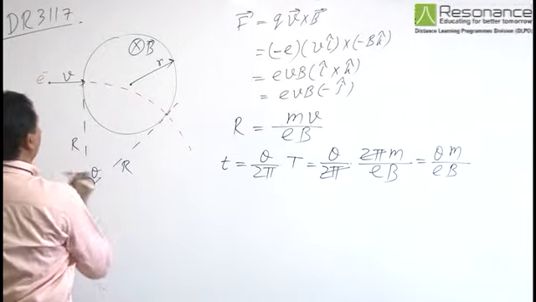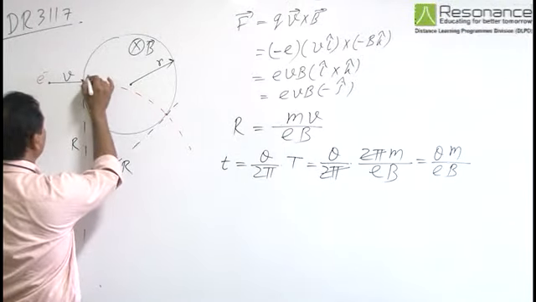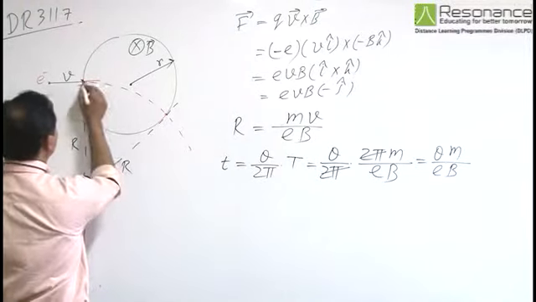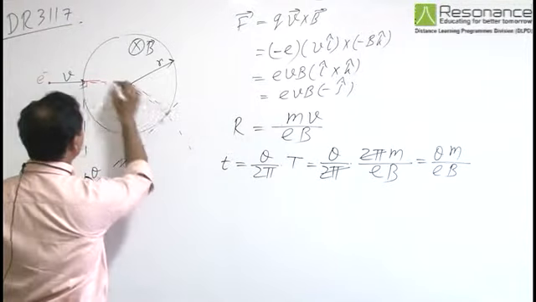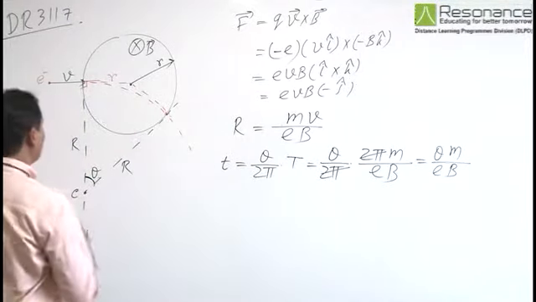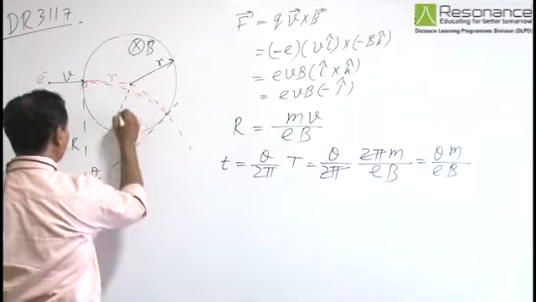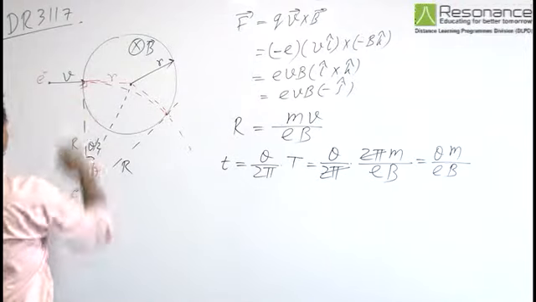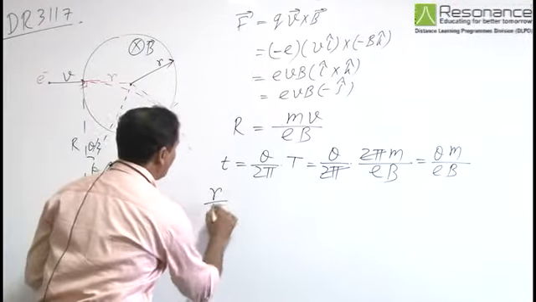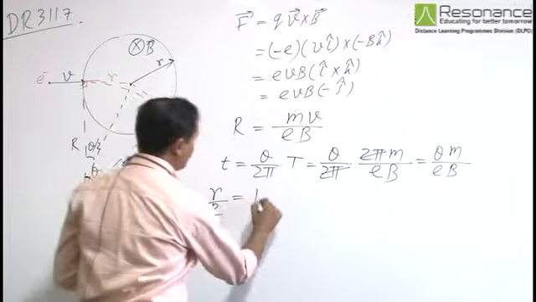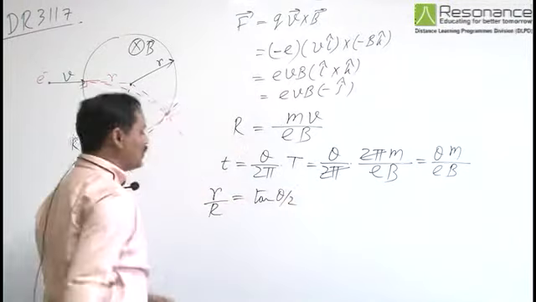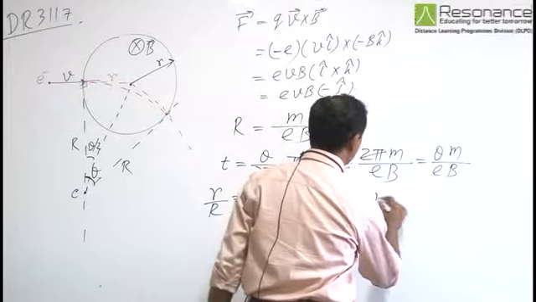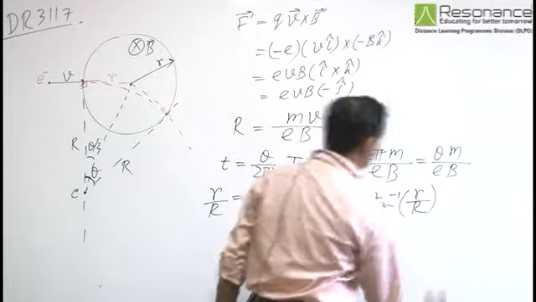As the velocity is tangential here, this is the tangent, this particular angle is 90 degrees. This is also tangent, this is radius, and we have this angle to be theta by 2. So from here we can write small r upon capital R is equal to tan of theta by 2, or from here we can write theta is equal to 2 tan inverse small r upon capital R,